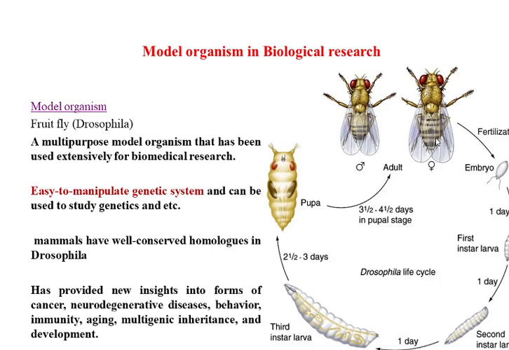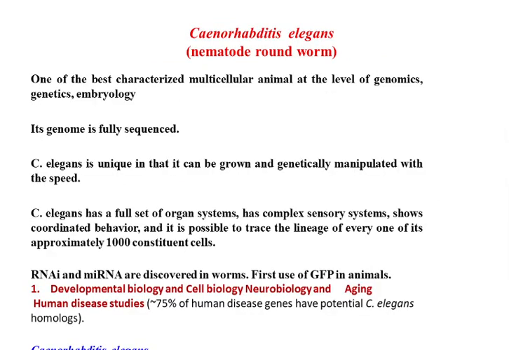Besides this, much is known. I think its genome is completely sequenced, and it has similarity with human beings. It has similar genes to human beings. Anterior-posterior axis development is a bit similar to human beings. So all these are reasons why we use this as a model organism.